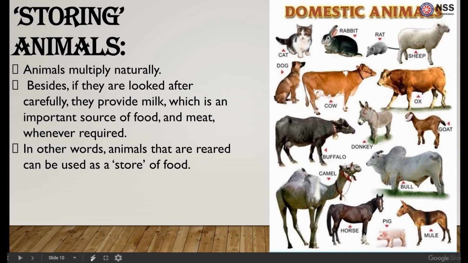Animals multiply naturally. If they are looked after carefully, they provide milk, which is an important source of food, and meat whenever required. Animals that are reared are used as a store of food. Here we can see various domestic animals that existed as domesticated animals in the earlier ages as well as nowadays.